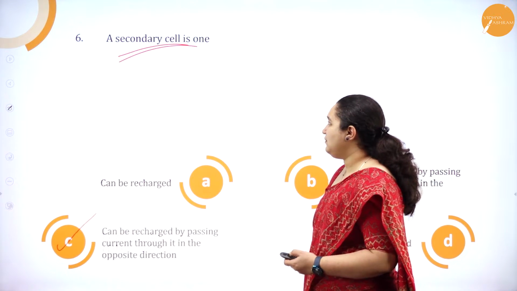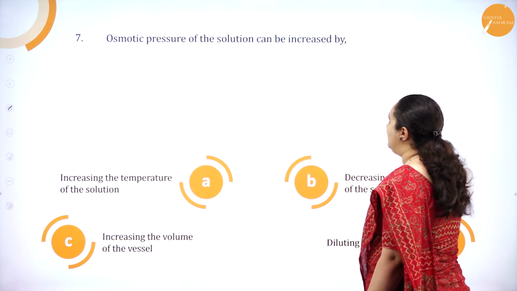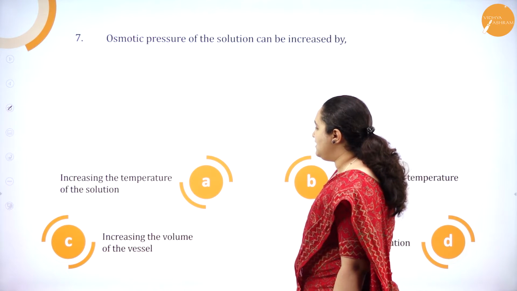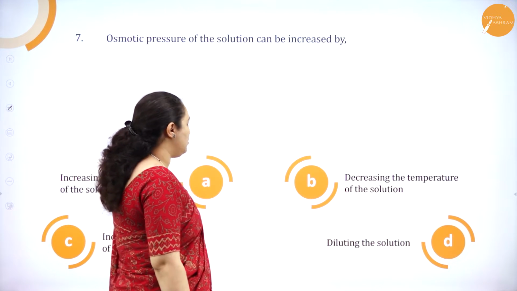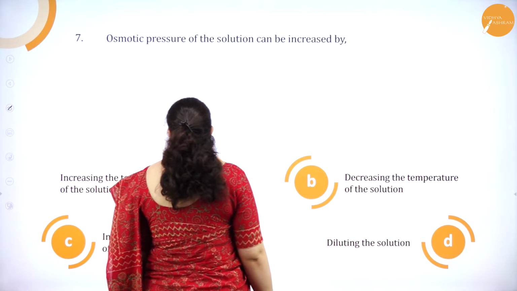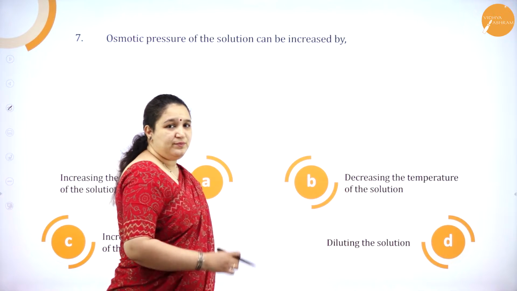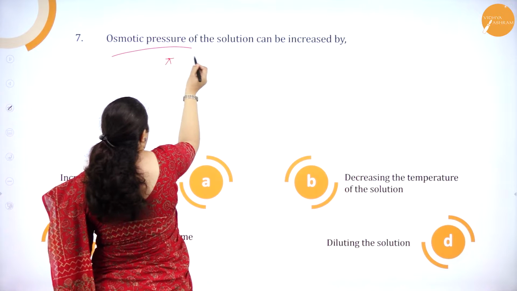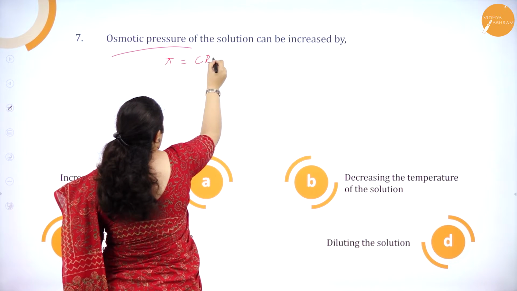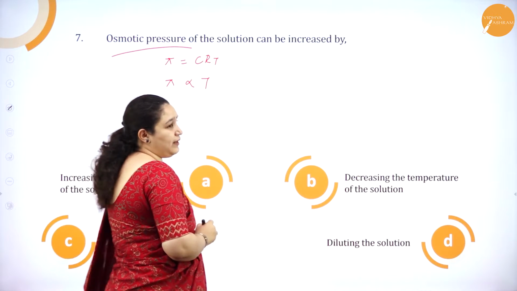Okay. Next one, osmotic pressure of a solution can be increased by increasing the temperature of the solution, decreasing the temperature of the solution, increasing the volume of the vessel and diluting the solution. Now here, if you take the osmotic pressure formula, pi is equal to CRT, or from the formula you get to know it is directly proportional to temperature.